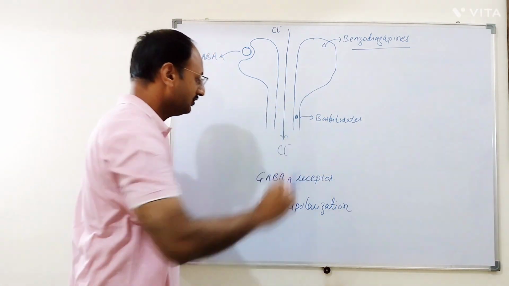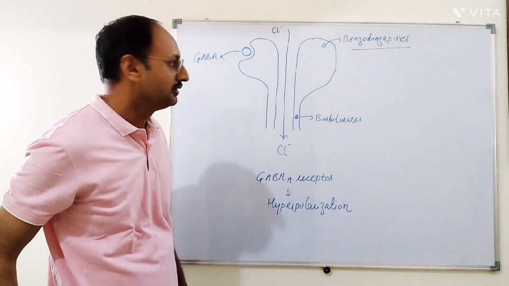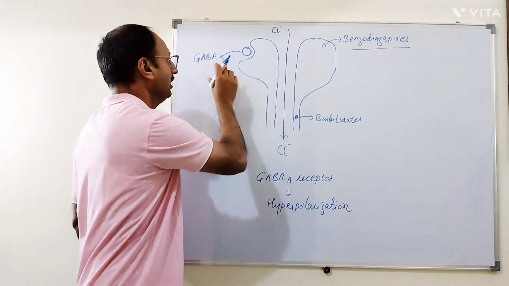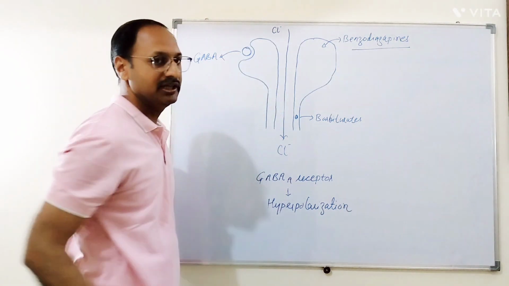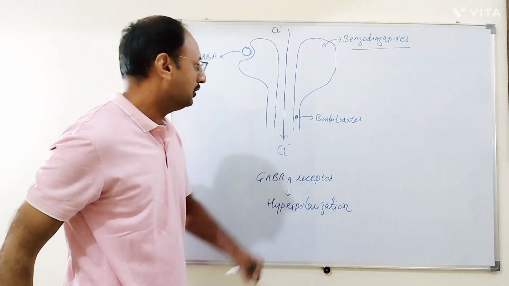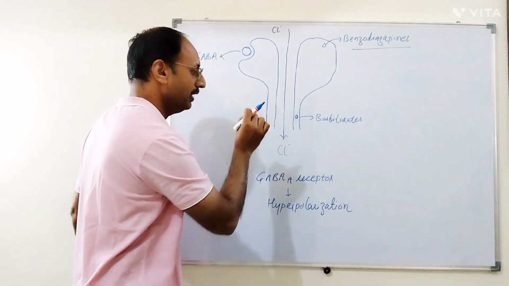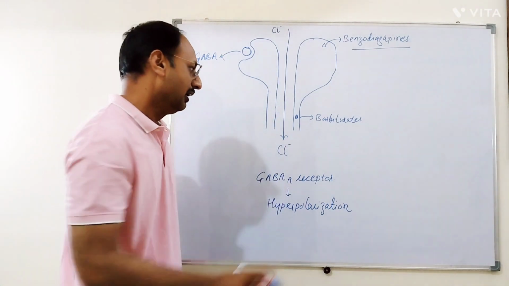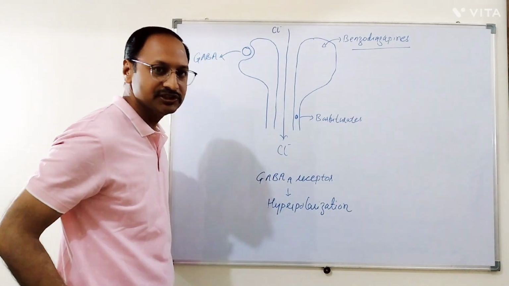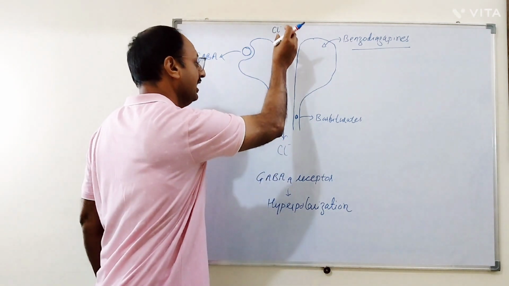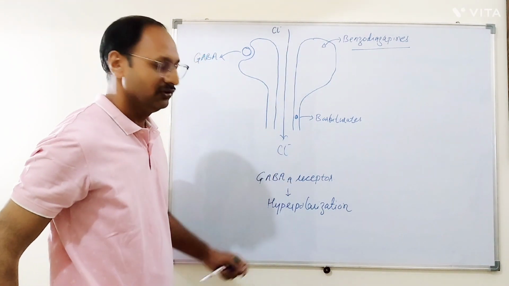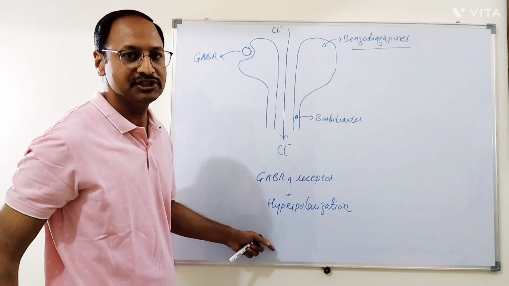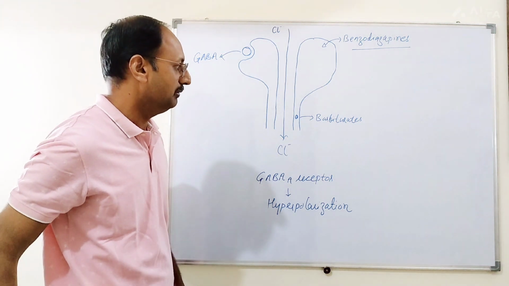Barbiturate also binds with these GABA receptors. It also facilitates binding of GABA to these receptors. Barbiturates increase the duration of opening of these chloride channels. Barbiturates in higher doses also directly increase chloride ion conductance, which leads to hyperpolarization and decrease in membrane excitability.